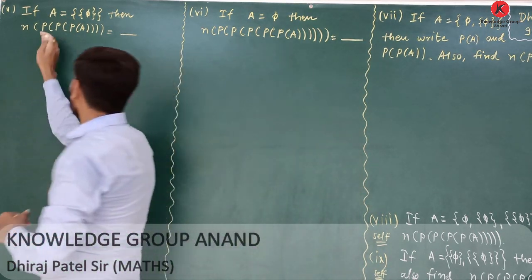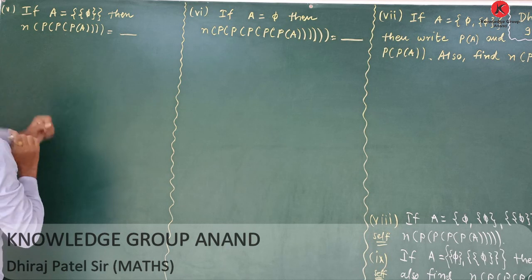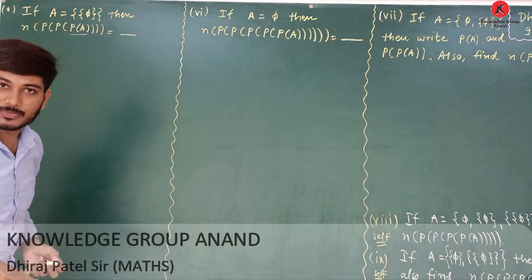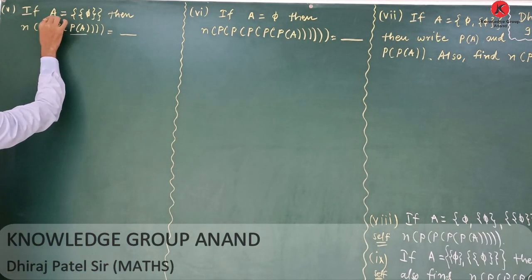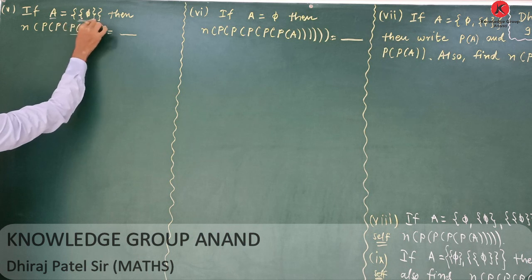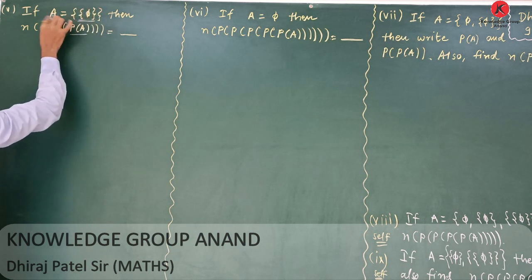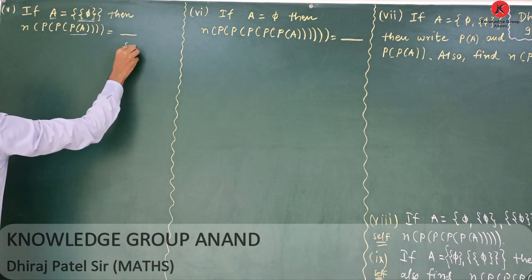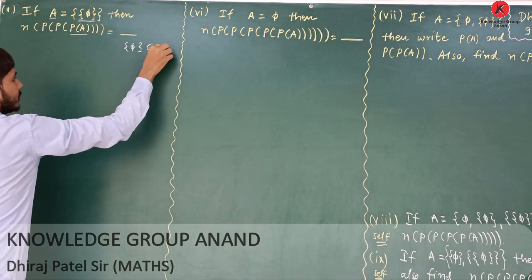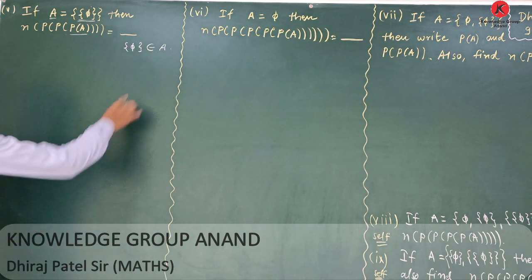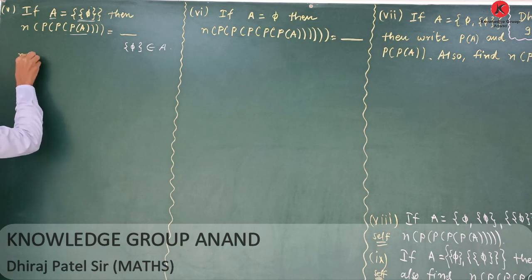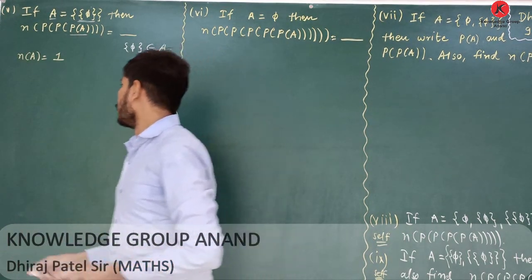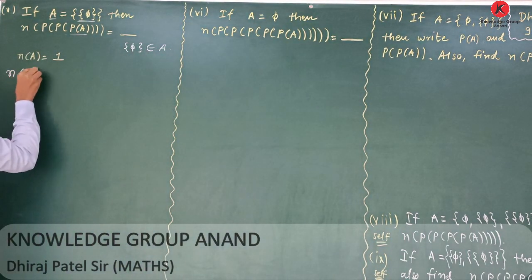So for finding the number of elements of the power set of A, we first want the number of elements of set A. Here only one element is there, and this one is the element of set A, or you can write this belongs to A. Okay. Now the number of elements of set A equals 1. Only one element is there. Now we want the number of elements of the power set of A.